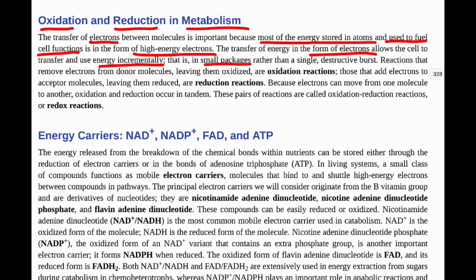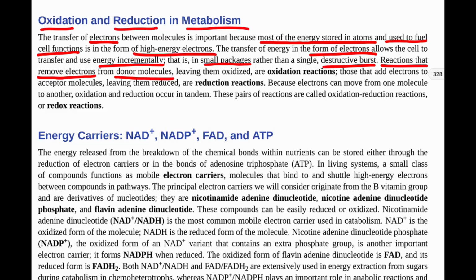So using these little tiny packages of energy and electrons is a way that we're able to contain these reactions and use the energy within an organism. So as a reminder, reactions that remove electrons from donor molecules are called oxidation reactions.